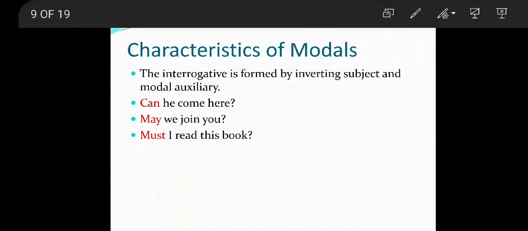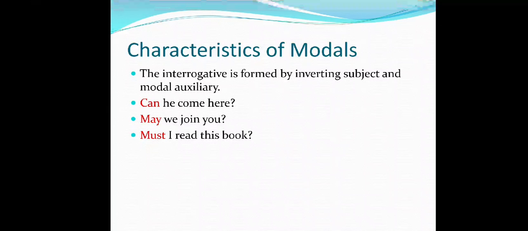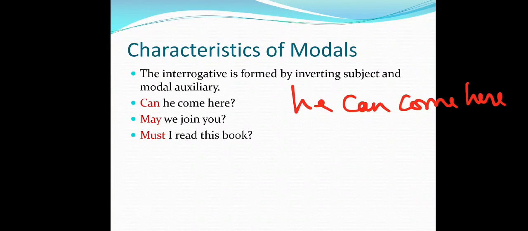Move on to the next slide. The interrogative is formed by inverting subject and modal auxiliaries. I have already told you how we can create an interrogative by bringing can or other modals in front of the subject. Here we have, can he come here? He can come here, it's a sentence. If I want to ask a question, I put, can he come here?